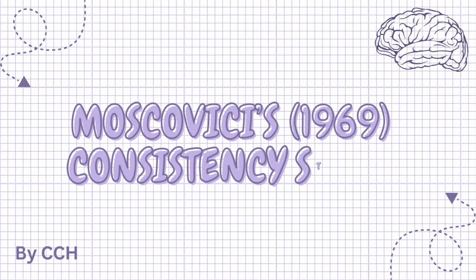In this video we will be looking at Moscovici's 1969 consistency study, which you need to know for AQA A-level psychology in the subtopic of social influence.